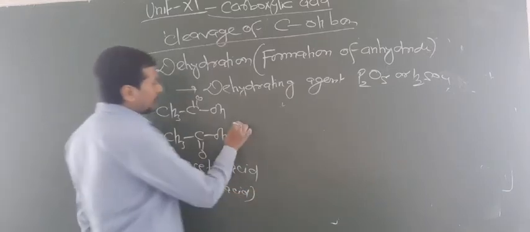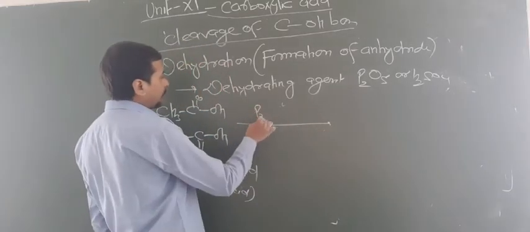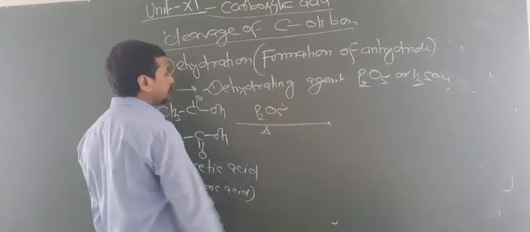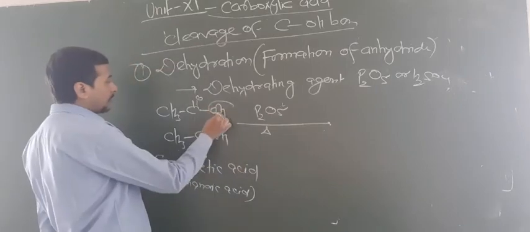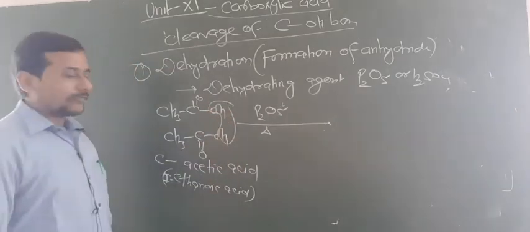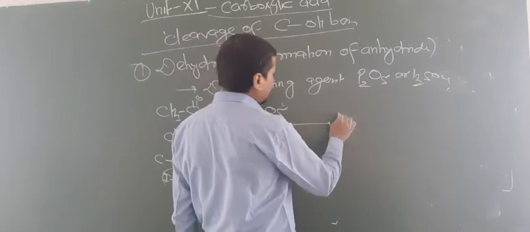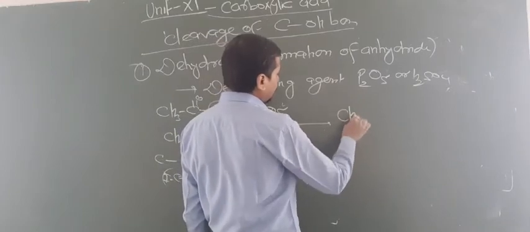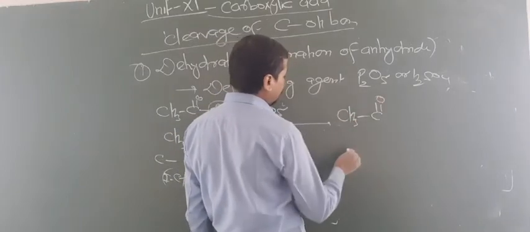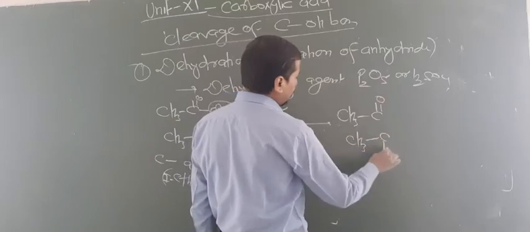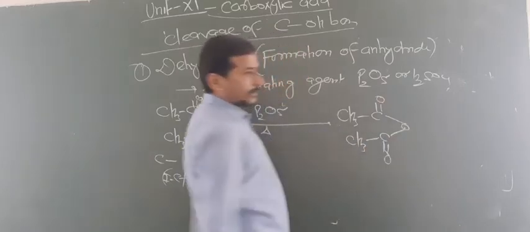Now when they react with P2O5 and heat, again the same thing happens: one OH from one acid and one H from the other acid are removed. So now this will form CH3 C double bond O, CH3 C double bond O and O.